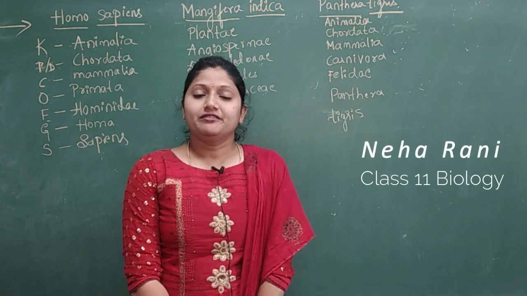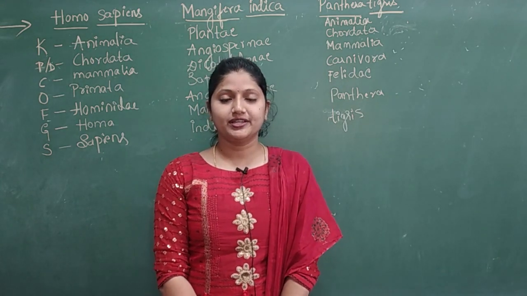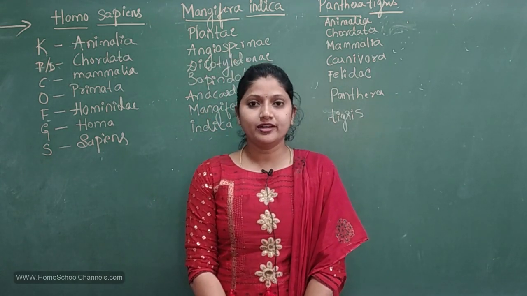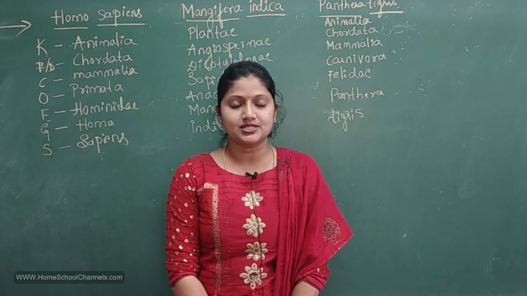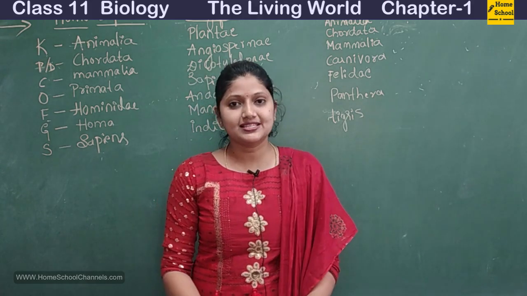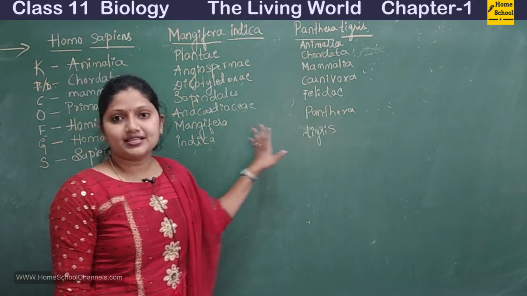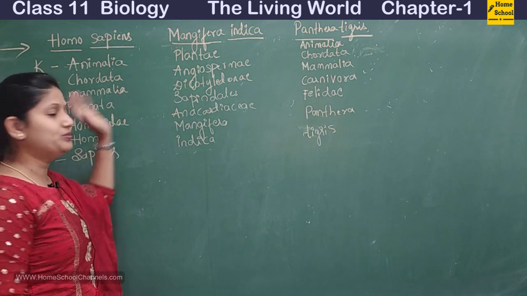So in the last part, we had seen the hierarchical levels of classification, right? The kingdom, phylum or division, class, order, family, genus and species. And I had said that in the next video, we'll be seeing certain examples. So we have three examples here. First example, we'll take up the humans only.